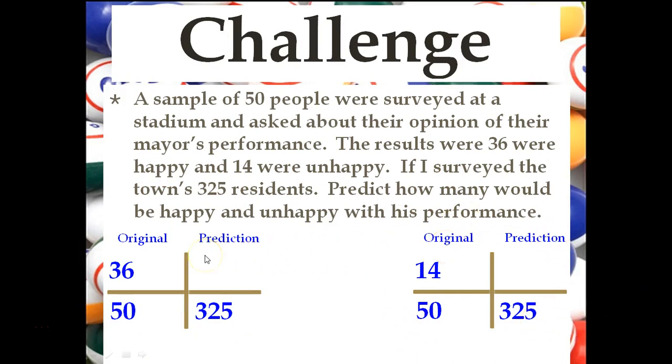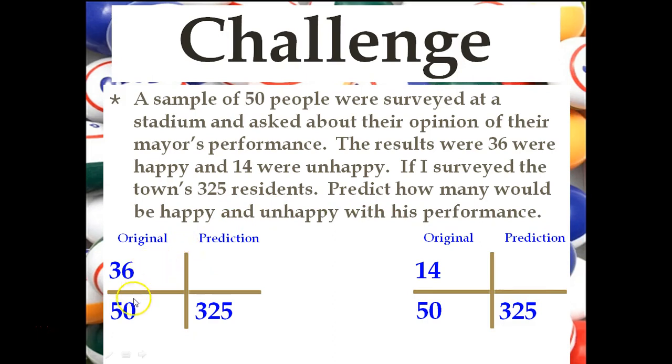And you could do this, students, and this is maybe for another video. You could do something called cross multiply divide. You could multiply 36 by 325 and then divide by 50 to get the prediction, the missing box. Likewise, on the right-hand side, you could do 14 times 325, cross multiply, and then divide by 50 to get this box. I'm not going to do that this time, though.